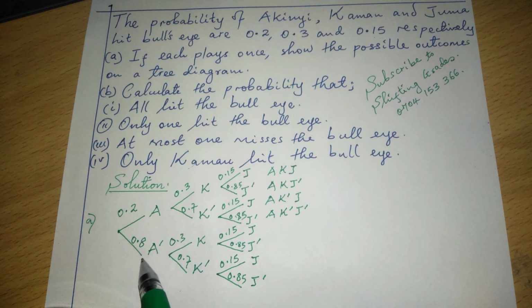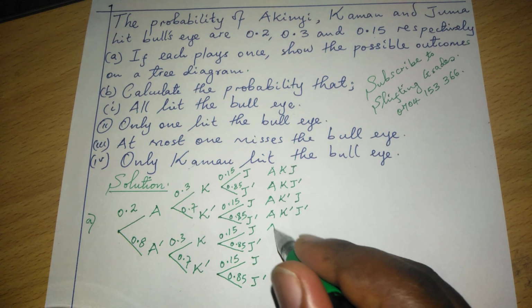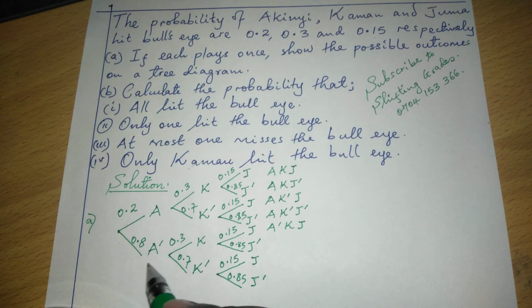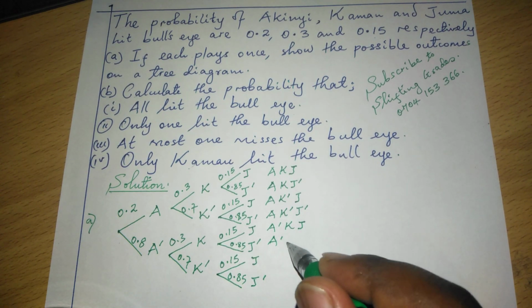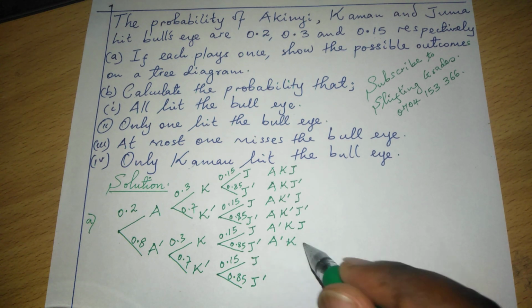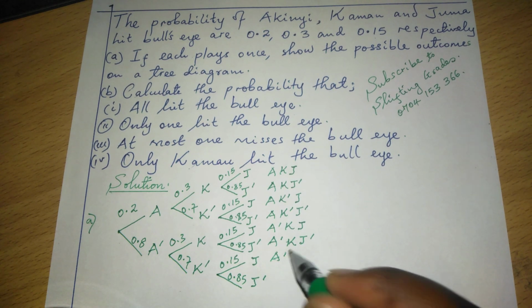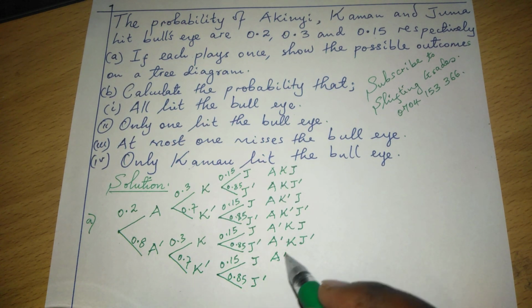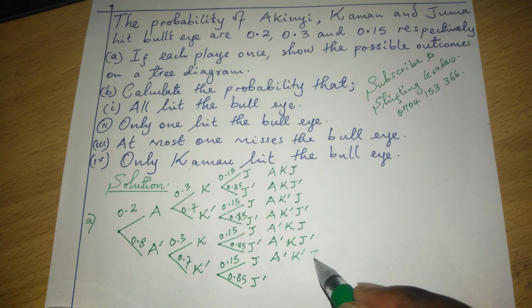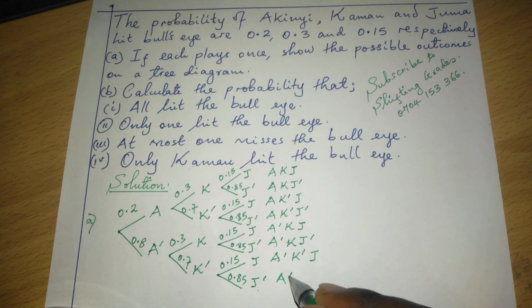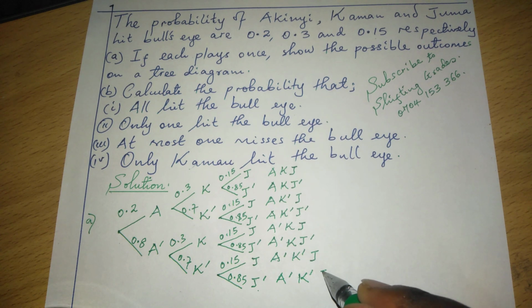On the other side, we have Akinyi missing, but Kamau and Juma hitting. Akinyi missing, Kamau hitting, but Juma also misses. We have Akinyi missing and Kamau missing, but Juma alone hits. And finally, we have Akinyi, Kamau, and Juma all missing.